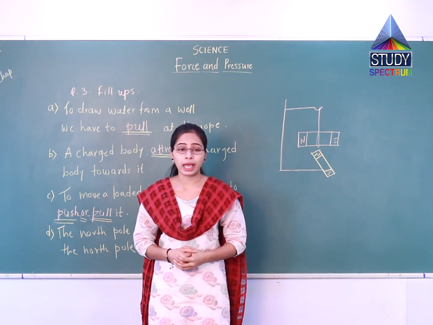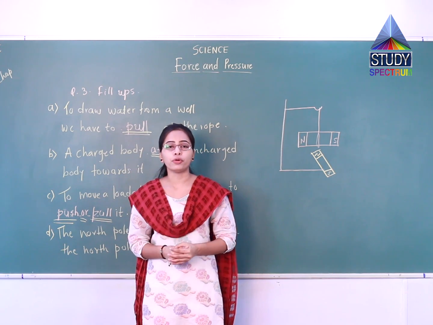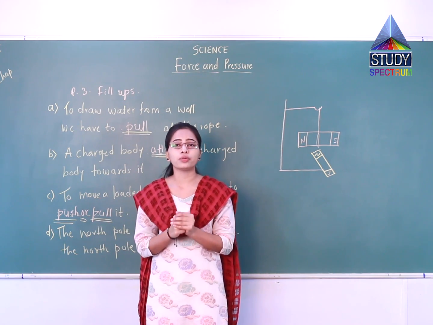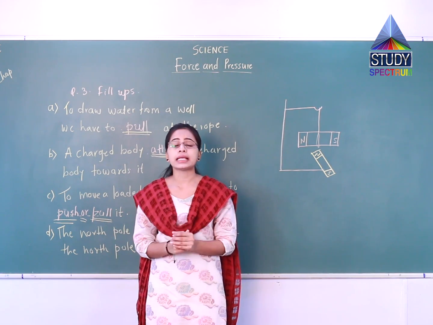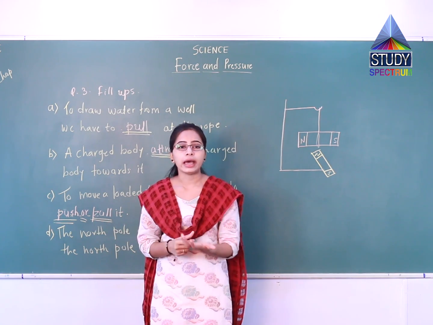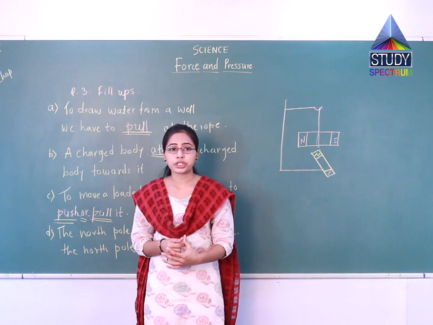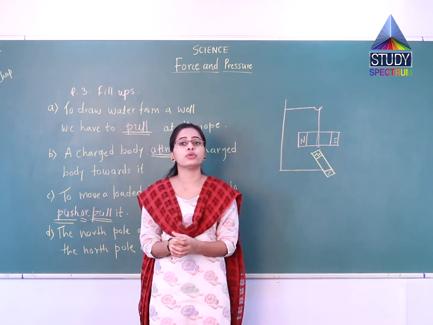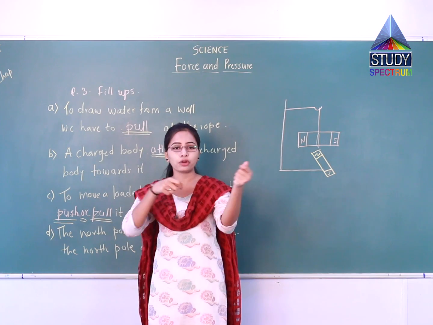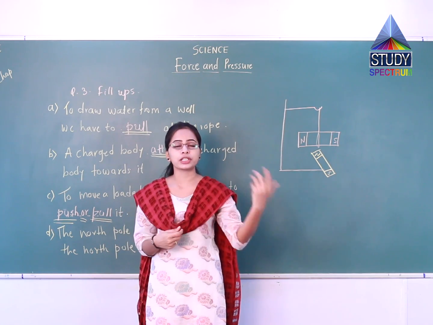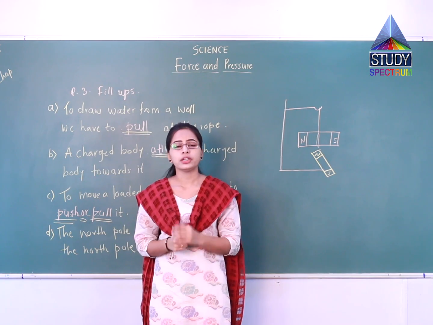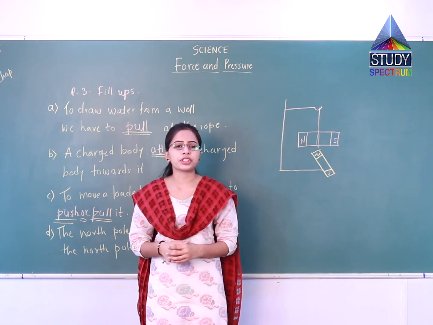Third situation we have: the type of force responsible for a change in the state of motion of the arrow is an example of a dash force. Means the question is, which type of force is responsible to change the motion of the arrow? Means arrow firstly was stationary and now it is moving. So which force is actually responsible here? So we have to check the options which are given.